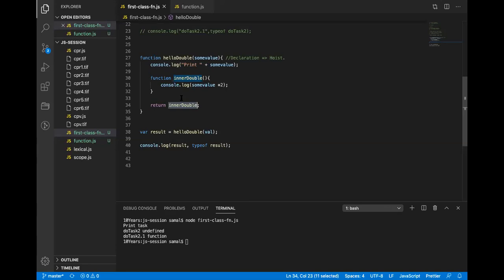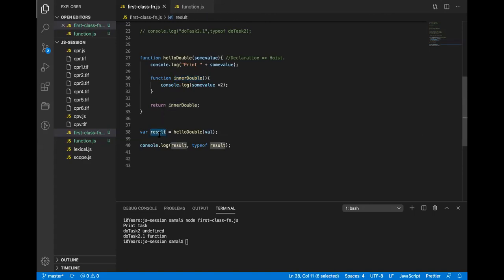When I return a non-primitive from a function, what will happen? What is the property of non-primitive? It is passed by reference. So whenever I return a function, it is basically passing a reference to this function. So when I do this, this result will hold a reference to this function. I hope you understand this.